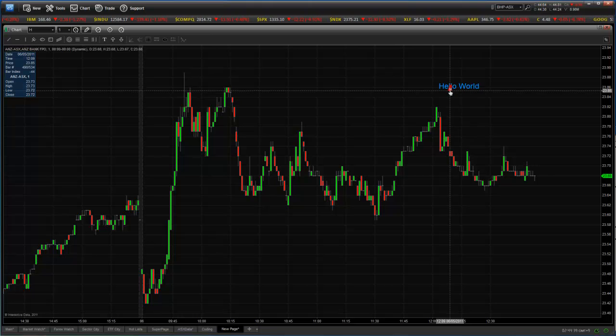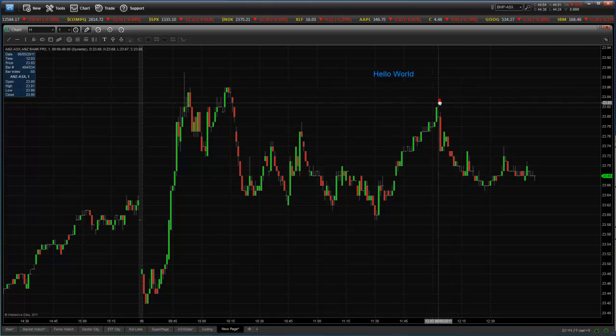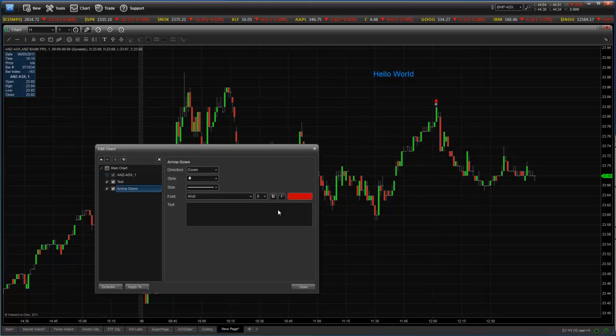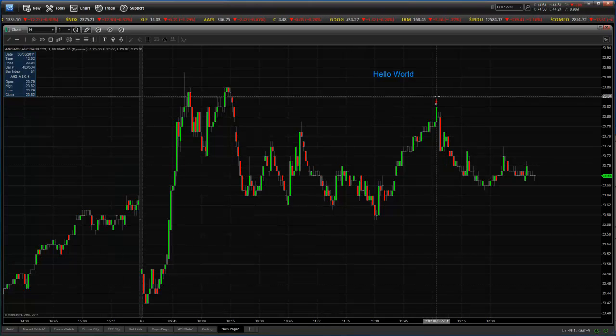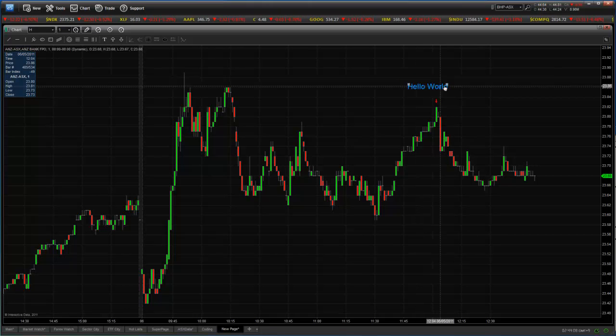Not having much success here. Well, what I did wrong was I still had the crosshair active. So I was still dropping. I can change the style. Direction down. And we can place our text there.